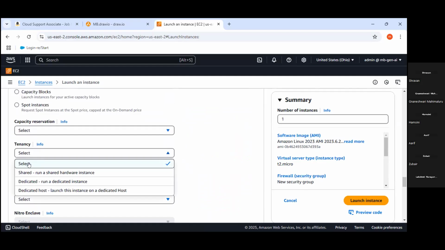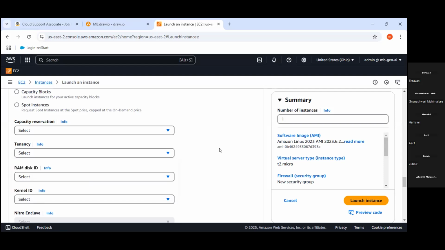Already we discussed that in the session: shared tenancy, dedicated instance, and dedicated host. So these are some important points you need to remember or recall while someone is asking about EC2 type of JD.